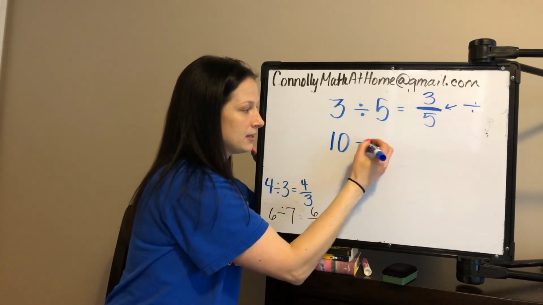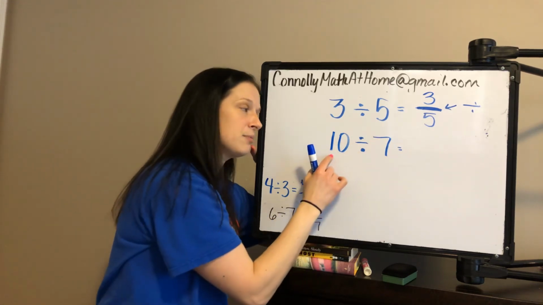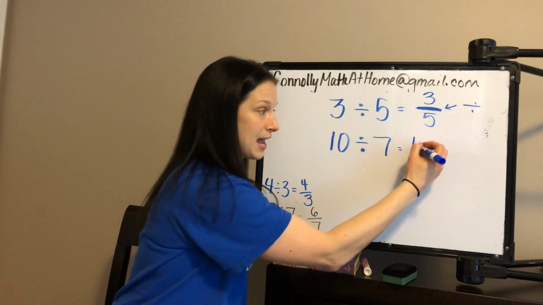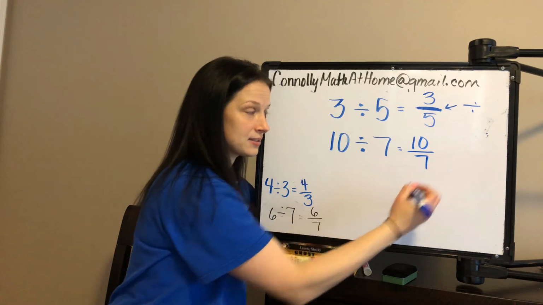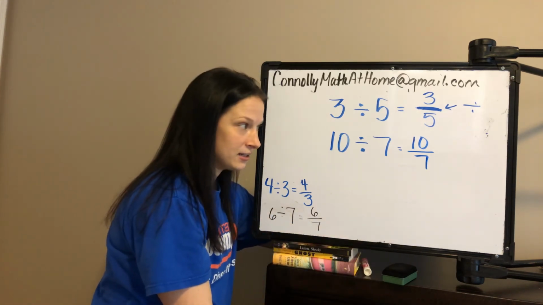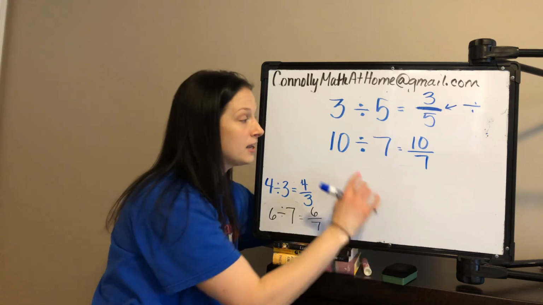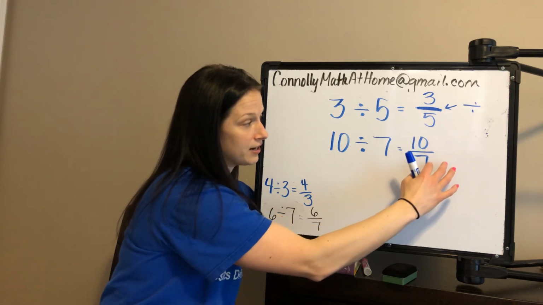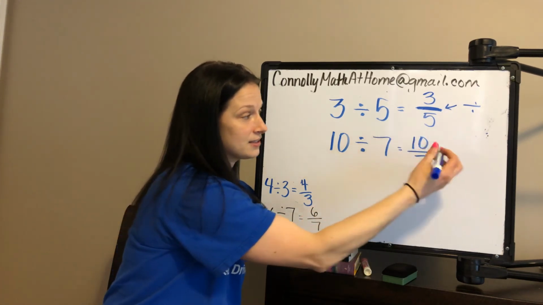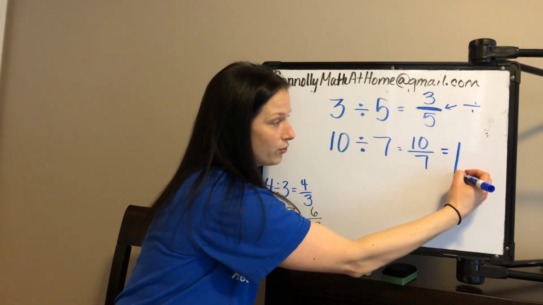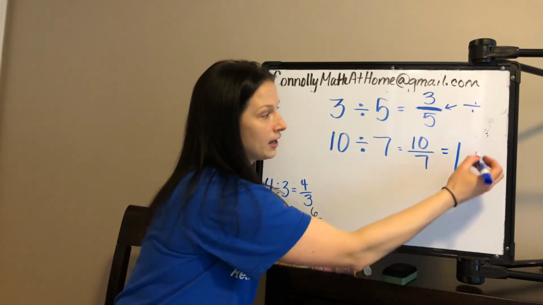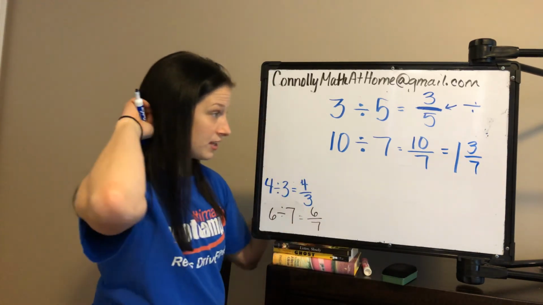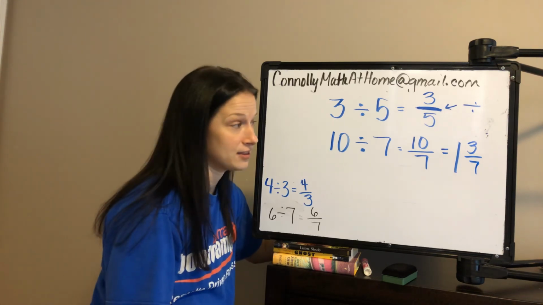Let's look at another situation. If we have 10 divided by 7, so there's 10 brownies split between 7 people, you can write it 10 sevenths. Okay? Then you think about, this is an improper fraction. My dividend became the numerator, my divisor became the denominator. This stands for 10 divided by 7. I can write it as 10 sevenths. And then you would figure out that each person gets 1 whole and 3 sevenths. They're going to get a 7th of each of the brownies that are left over, so they get 3 sevenths.